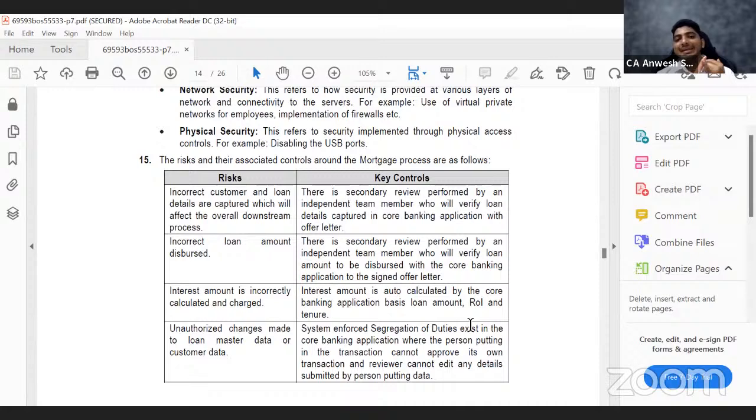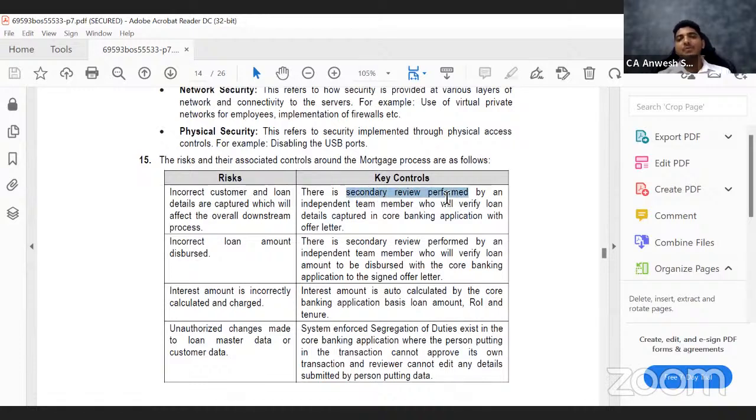So what is the risk? Incorrect customer and loan details are captured, which will affect the overall downstream process. Let us say you want to borrow a mortgage loan, but I have entered it as you want to borrow a vehicle loan. So then all the procedures are going to be affected by this. So what is the control? Control is one person should enter, but another person should review it. So that is the control they're talking about.